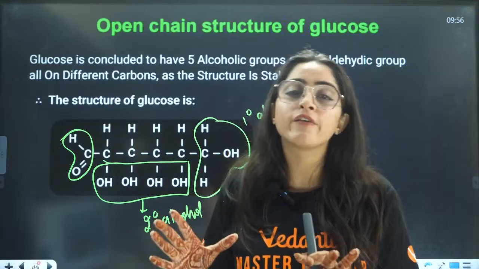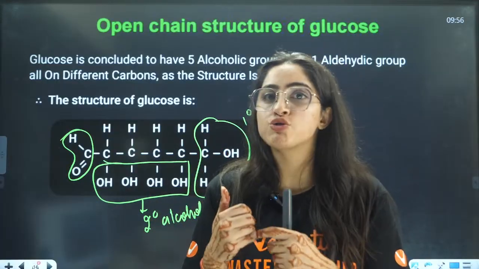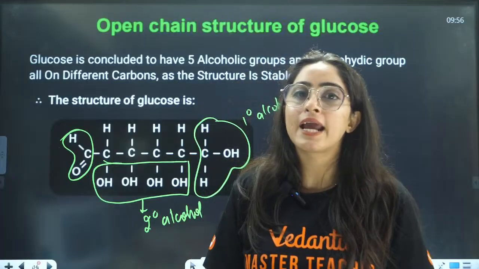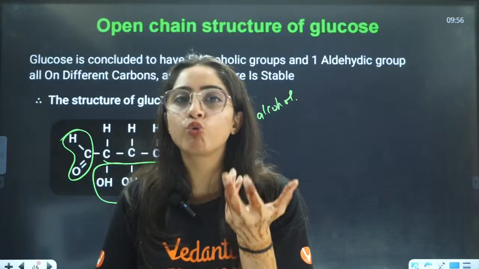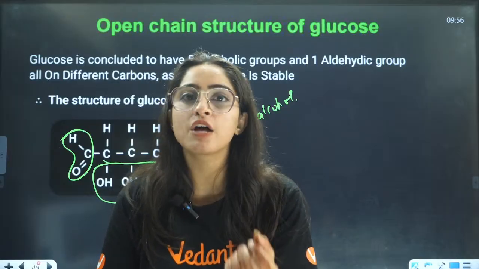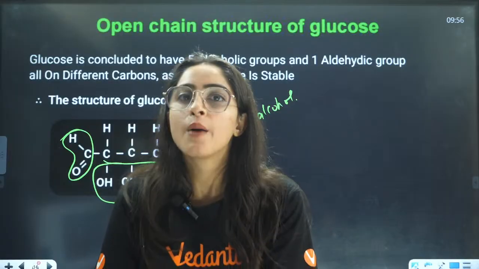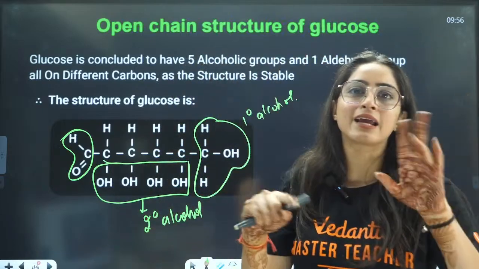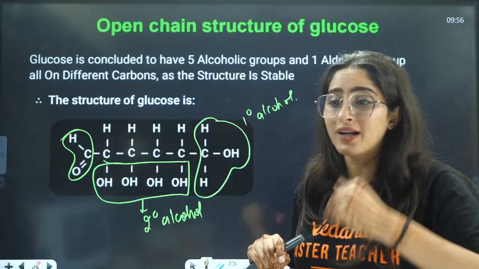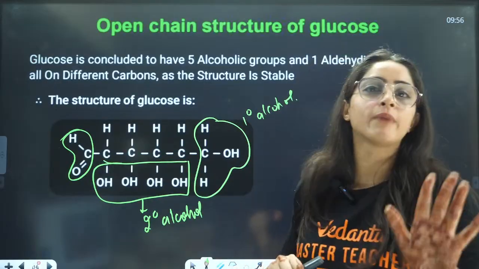But it should be given by glucose, but still it is not given by glucose, right? That is how we will think: why are some of the glucose units not giving this reaction? Because they are not existing like this. They are existing in a cyclic manner. So let us see what these reactions are that are not given by glucose.